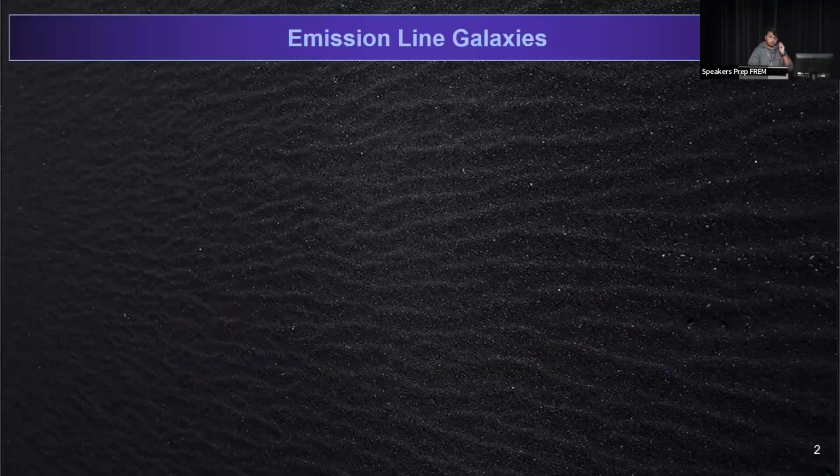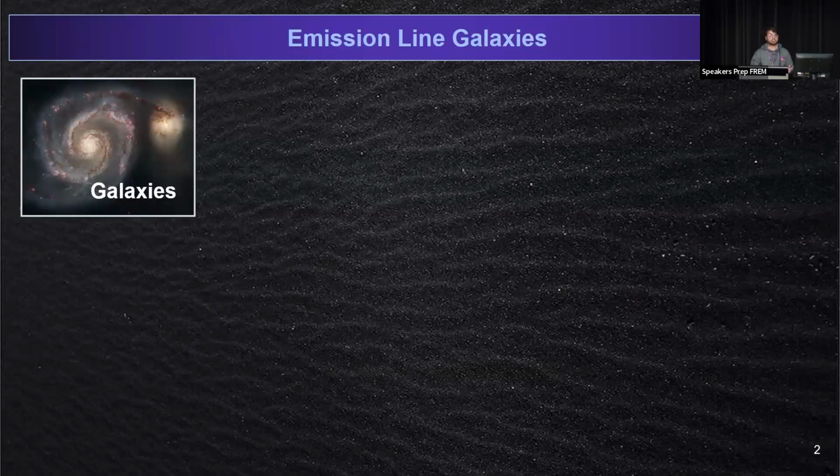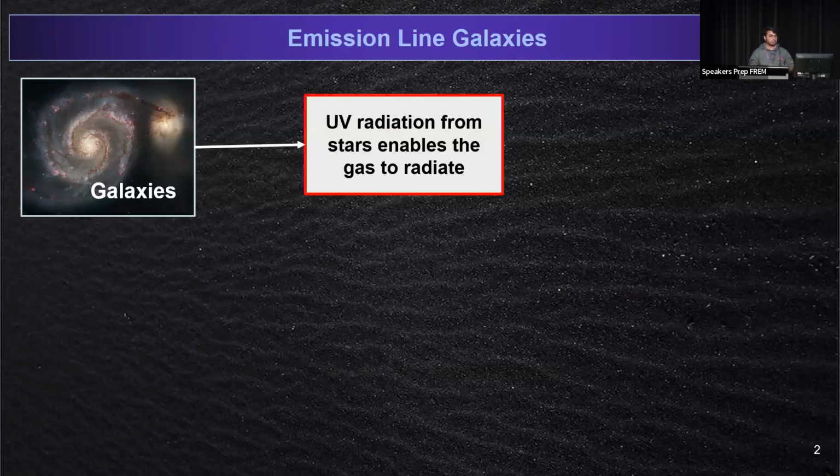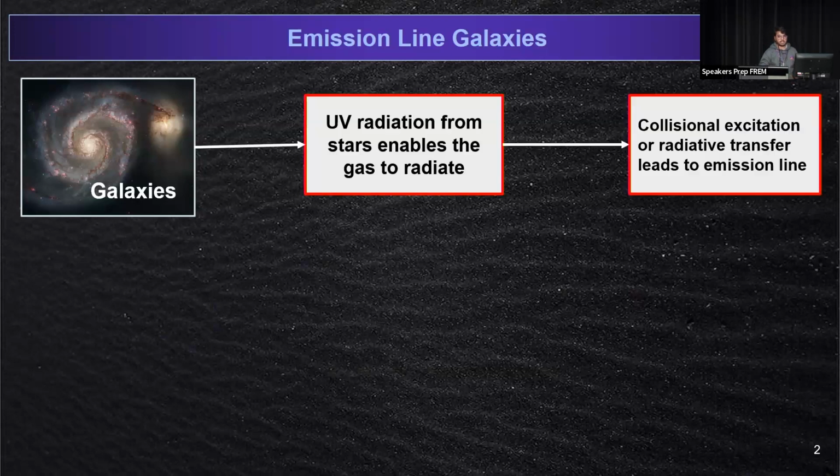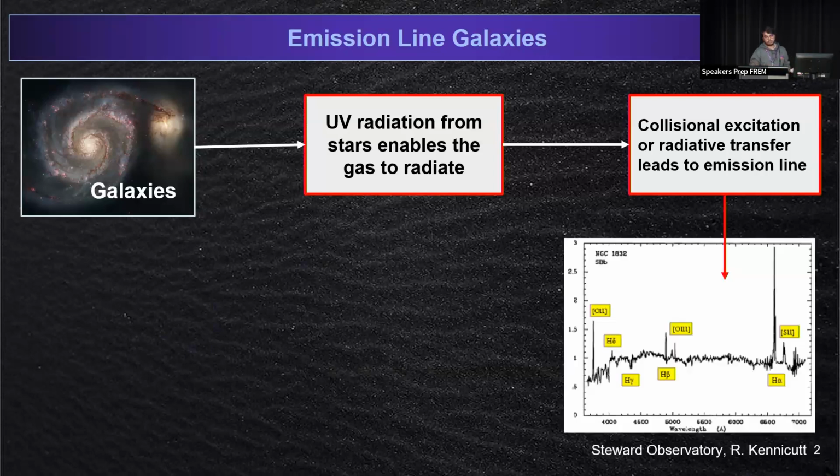So what are these emission line galaxies? It's simple, right? The galaxies showing emission lines are emission line galaxies. We have a galaxy, with stars surrounded by a gas component or dust. This gas component can undergo collisional excitations or radiative transfer, and in this form it emits emission lines. And we have actually observed this in the form of the spectrum.